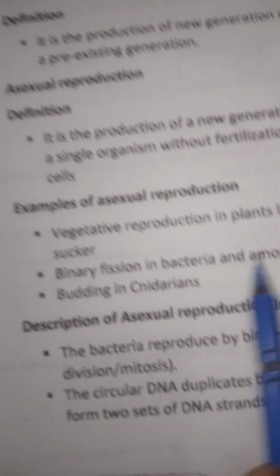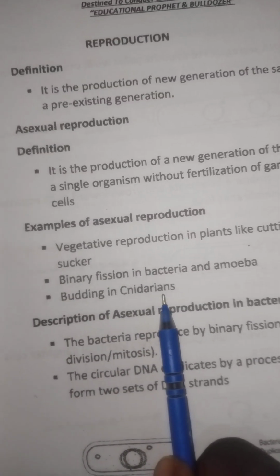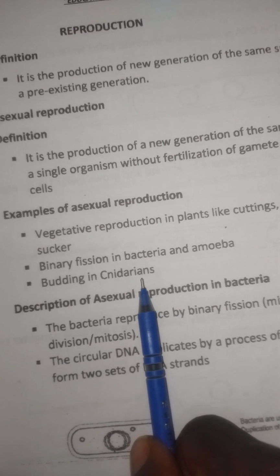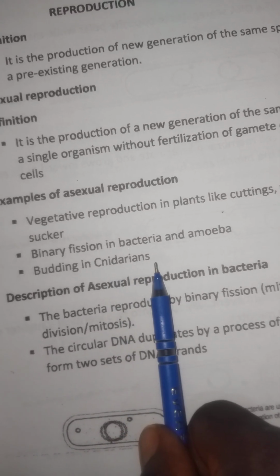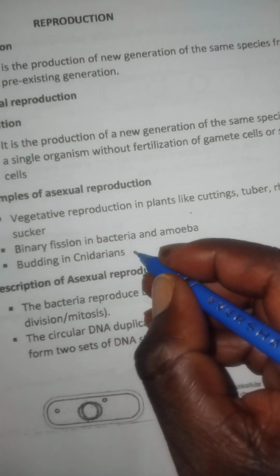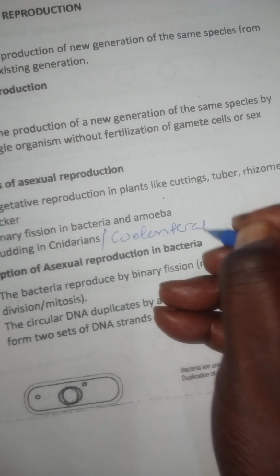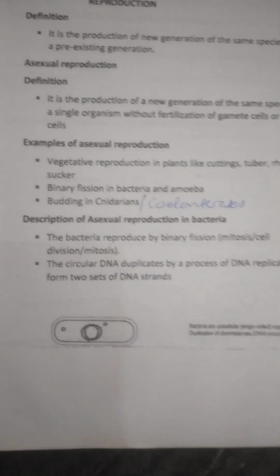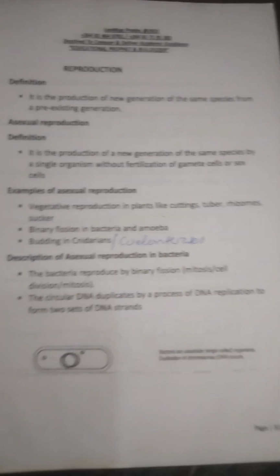Then you also have budding in cnidarians. Cnidarians are organisms which are found in oceans, in marine ecosystems. Some call them cnidarians, some call them coelenterates. They are sea animals, the most primitive animals which are found in seas and oceans.